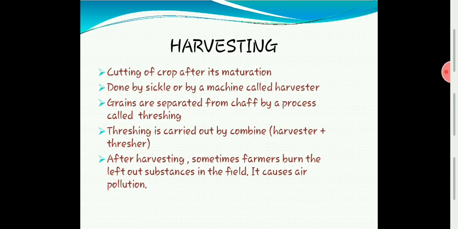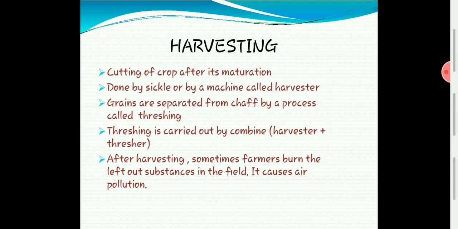After harvesting, grains are separated from the chaff. Chaff means the other parts of the plant like stem, leaf and so on. So we are separating the grain from the other parts of the plant, and that process is called threshing. Threshing can be done by beating the chaff on a hard surface. The grains will get separated. You have learned in 6th standard about threshing.